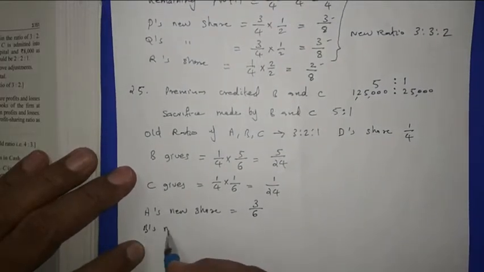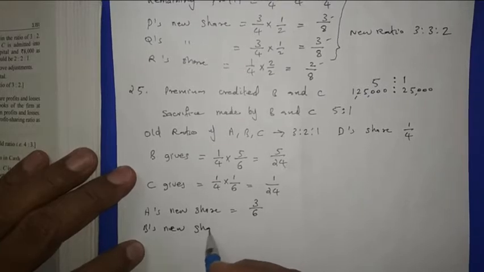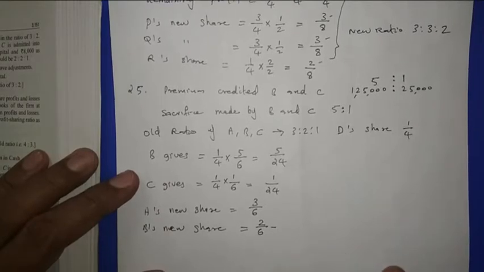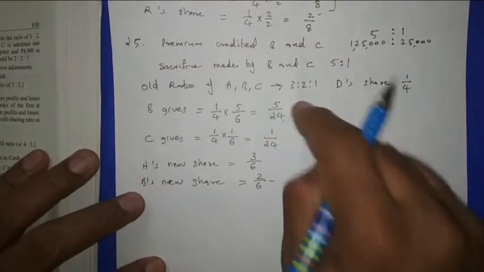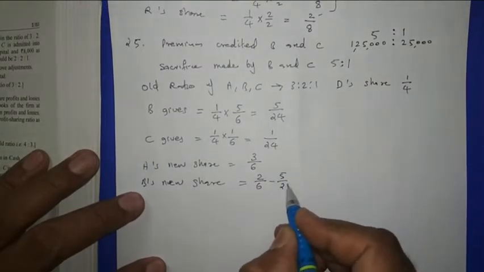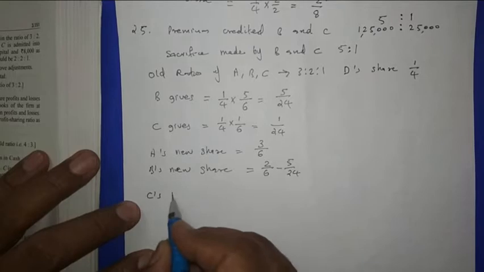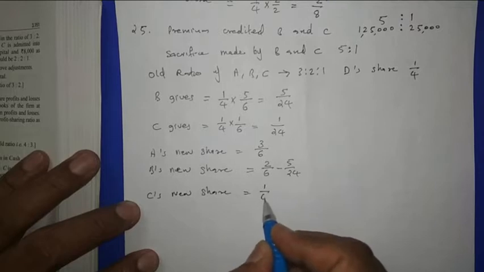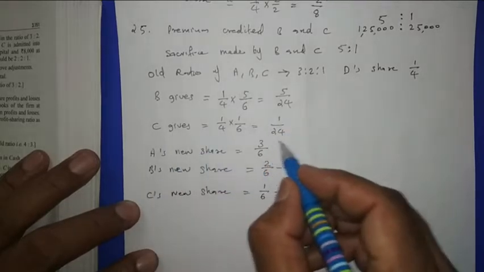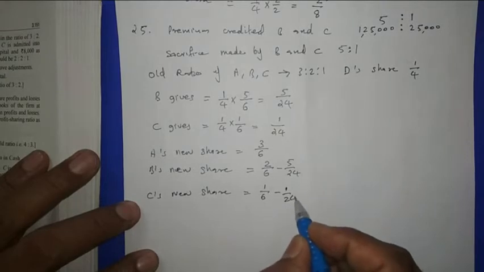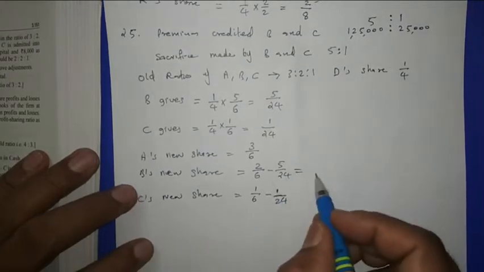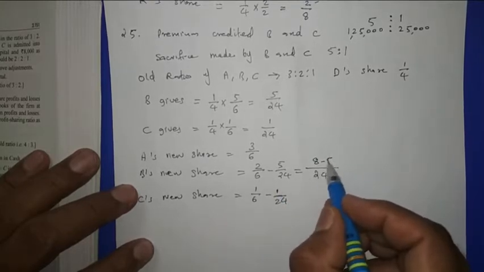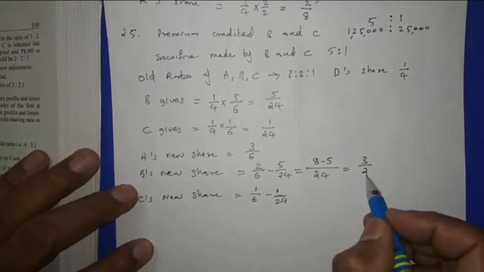Then B's new share. B's old share is 2/6 minus how much B is giving to the new partner? 5/24. Then C's new share. C's old share is 1 by 6. How much is C giving? We got 1 by 24. Then here the LCM is 24. Then 8 minus 5. This is coming 3 by 24.